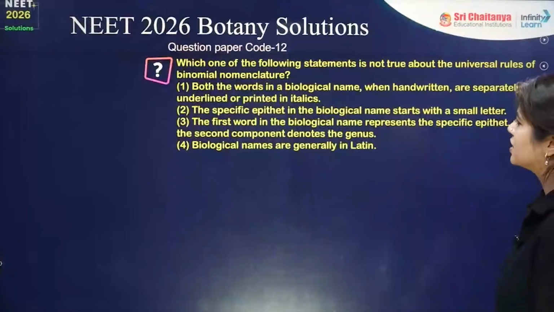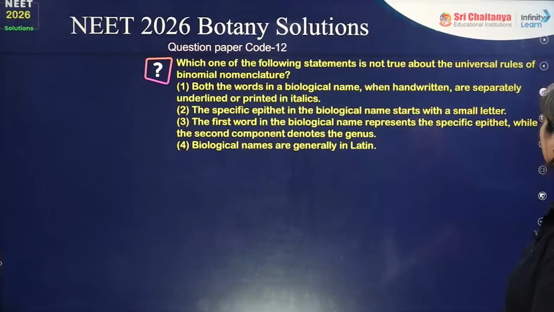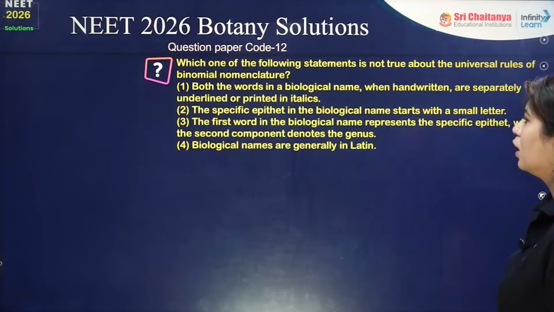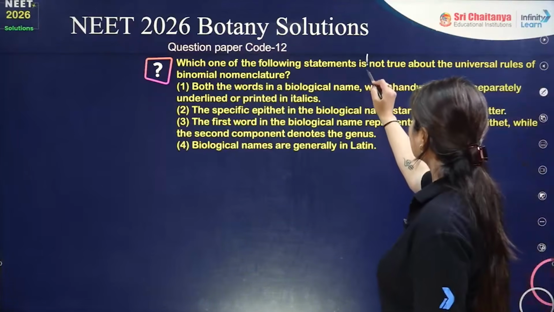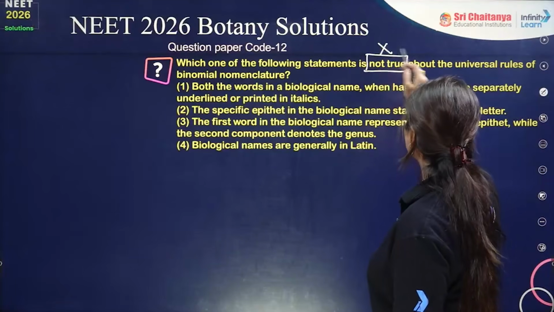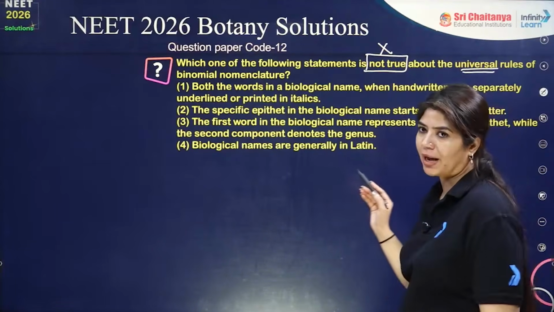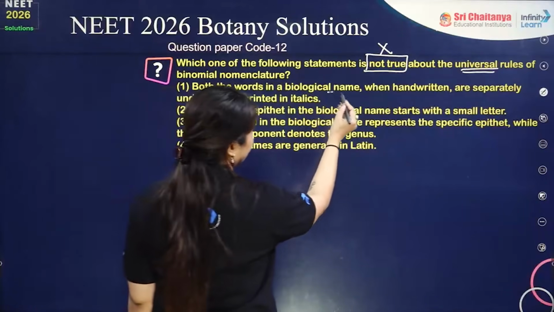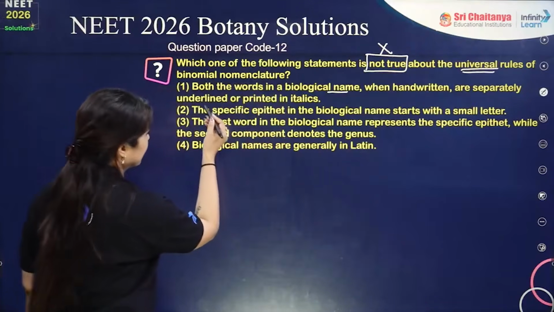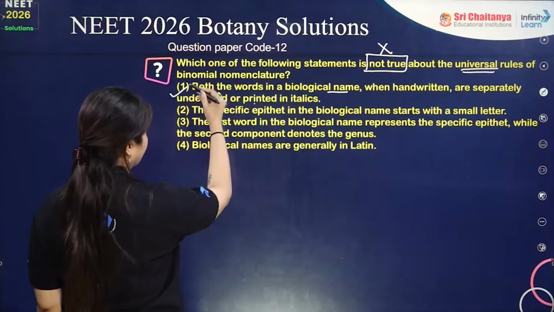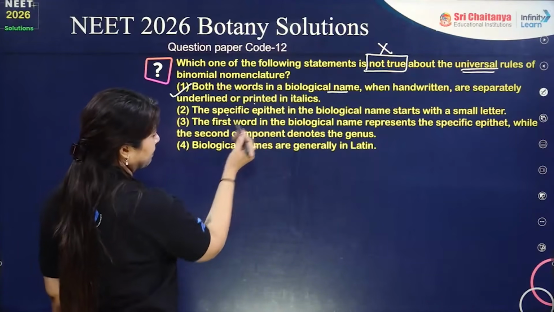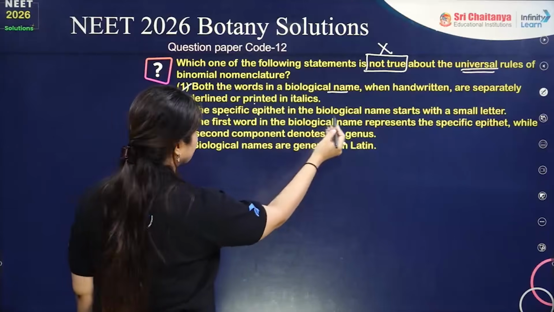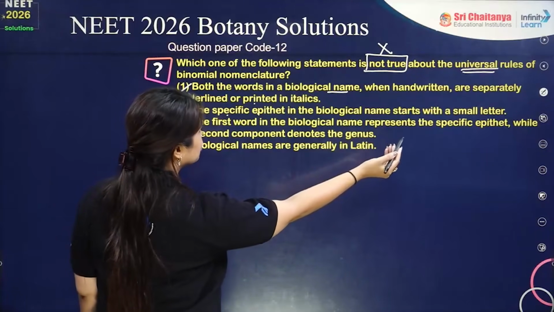Okay, next question: which one of the following statements is not true about the universal rule of binomial nomenclature? For binomial nomenclature, both words in the biological name, when handwritten, are separately underlined, or printed in italics. Perfectly correct statement. The specific epithet in the biological name starts with a small letter.